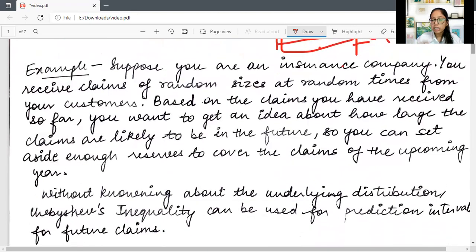The basic things we need are the mean and the variance. Chebyshev's inequality is best because we don't even need to know the distribution. Even if we know the distribution, it's very useful. Even if we don't know it, it's not a big deal. We just need the mean and the variance.